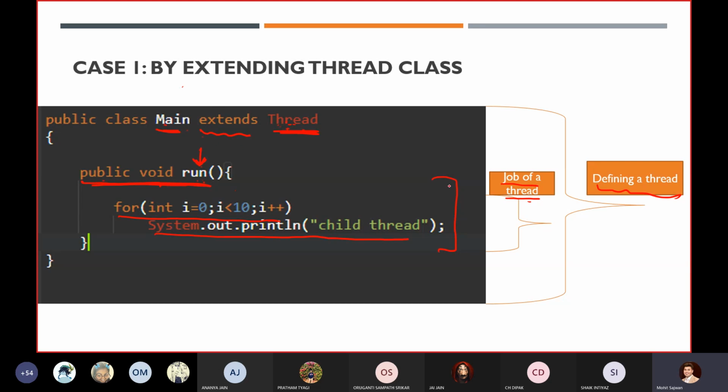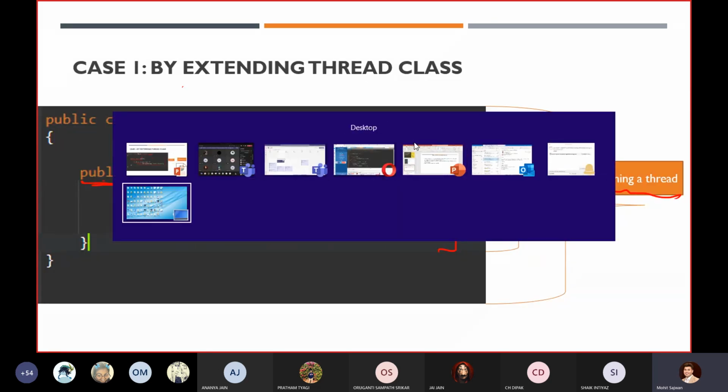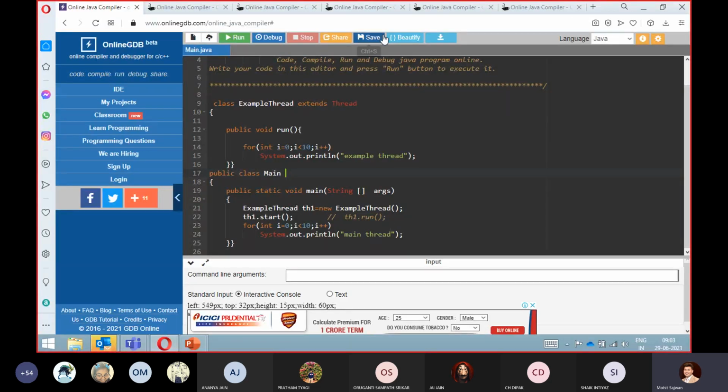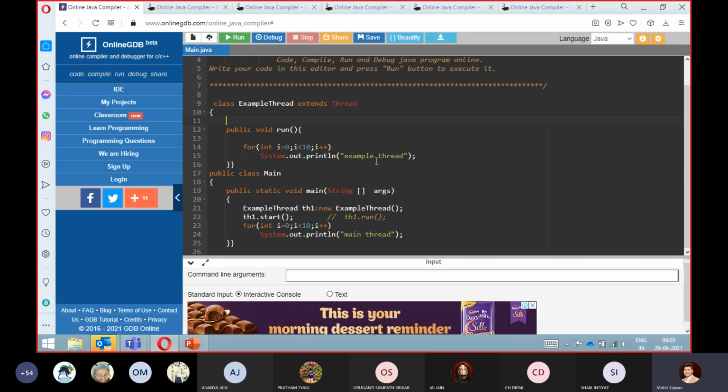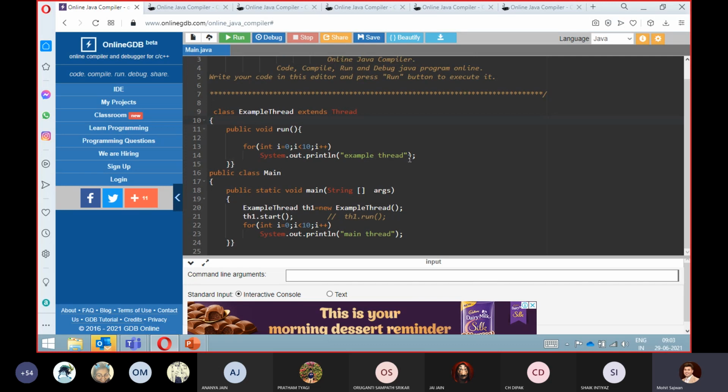So this is basically what we are going to do whenever we are going to create a concept of our thread. Let's take a few examples, and I just want to show you some code, and using this code you will understand how we are going to proceed and what output we will get. That's why I'm directly showing you this. Otherwise, you might have some confusion.